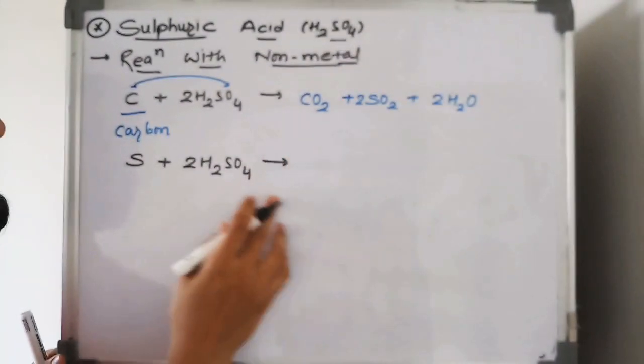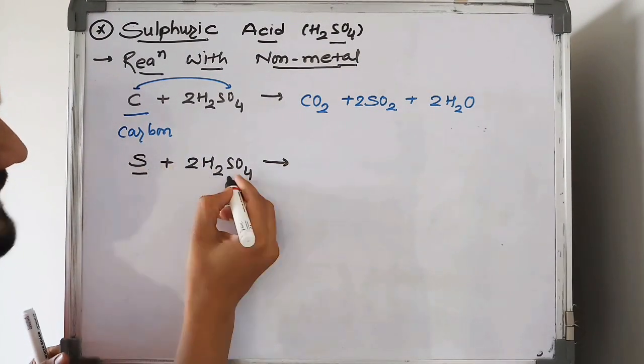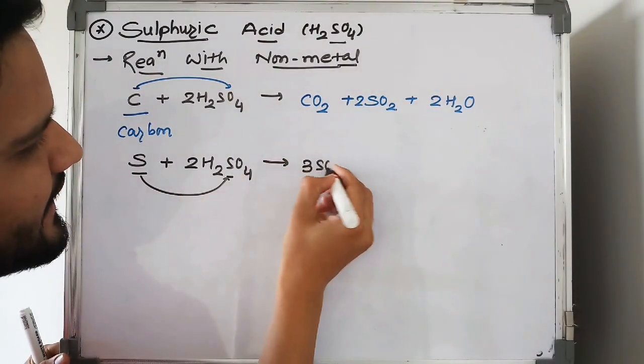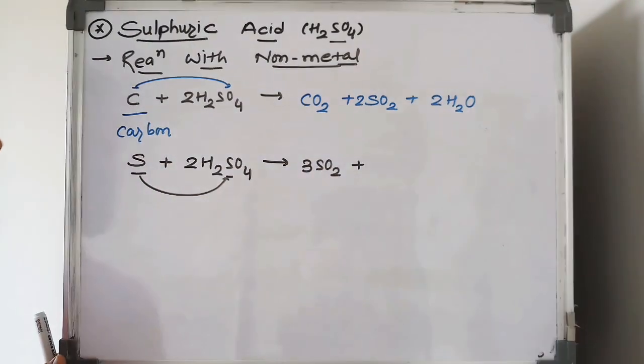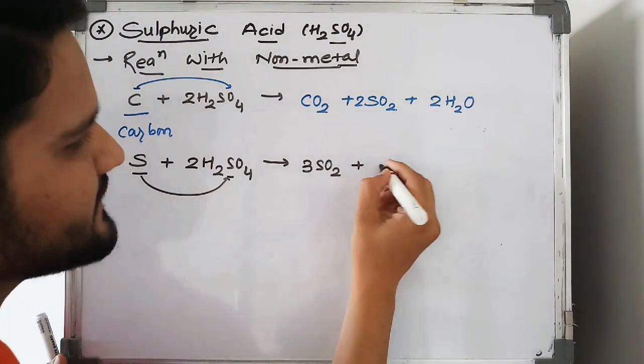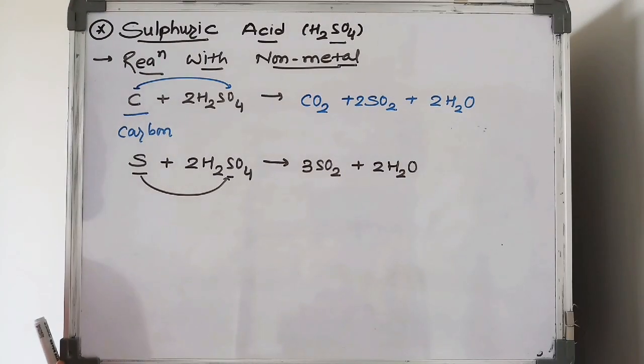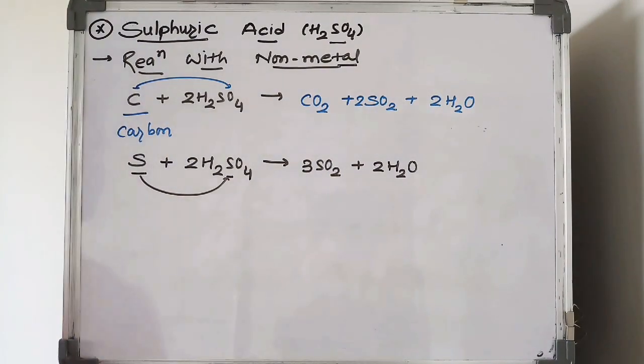Next, the non-metal like sulfur on its reaction with H2SO4, sulfuric acid, gives what? S to S, it means 3SO2, 3 moles of sulfur dioxide are obtained and 2 moles of water are obtained during the reaction.